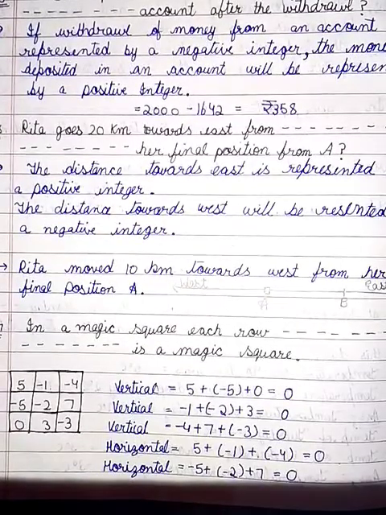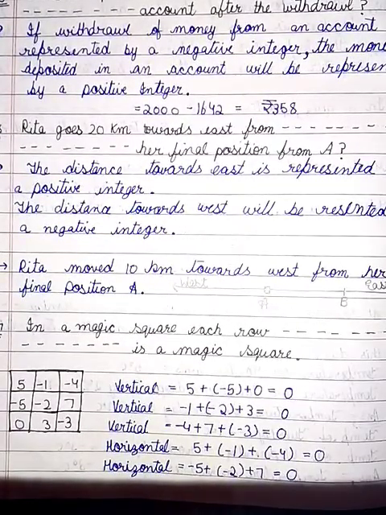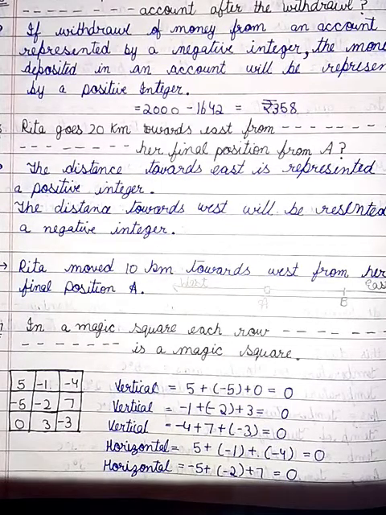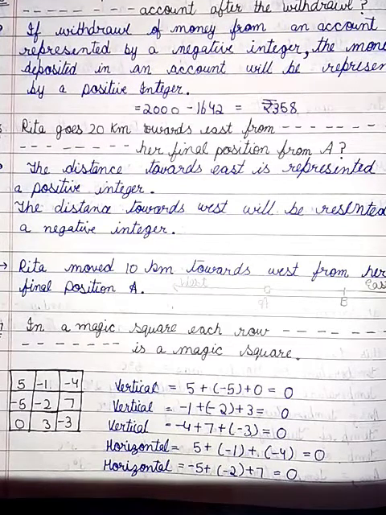Rita goes 20 km towards east from a point A to the point B. From B, she moves 30 km towards west along the same road. If the distance towards east is represented by a positive integer, then how will you represent the distance traveled towards west?